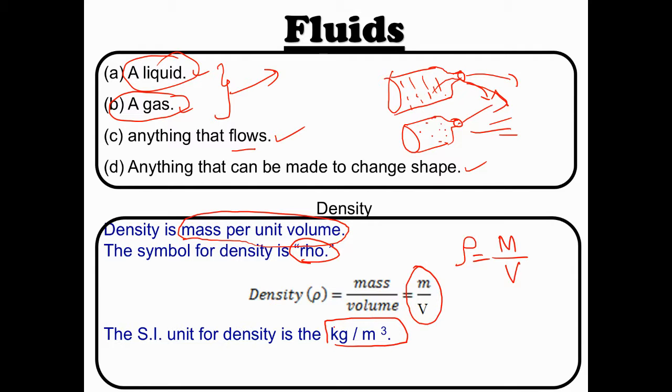Brother, if you take any fluid, suppose water, petrol, or honey, it has its own density. The density of water is 1000, and the density of salt water is more than water. So each and every object has its own density if it comes under fluid. Understand? Yes.